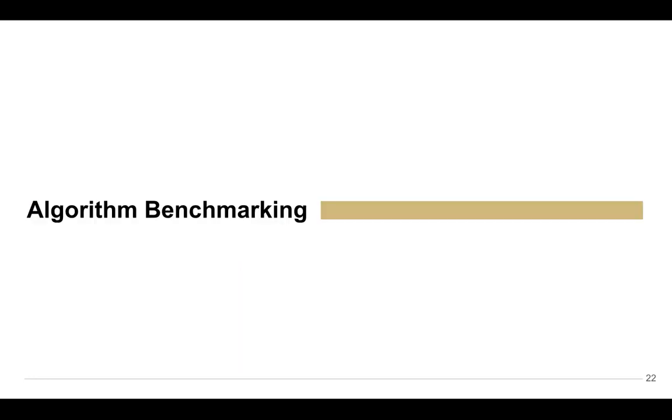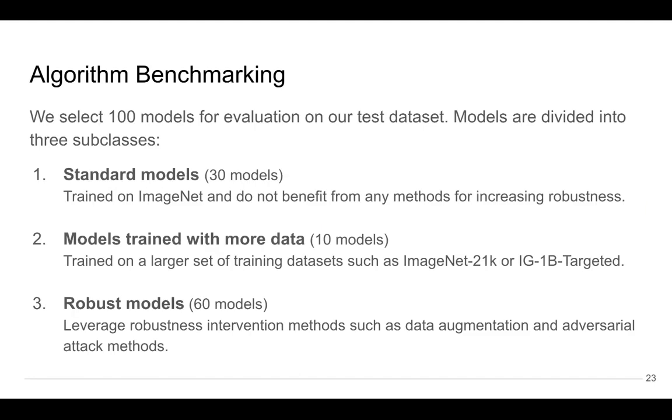We then benchmark a wide variety of models on our dataset. We selected 100 models for evaluation on our dataset. Models are divided into three subclasses. Standard models train on ImageNet and do not benefit from any methods for increasing robustness. Models trained with more data train on a larger set of training datasets such as ImageNet 21K. Robust models leverage robustness intervention methods such as data augmentation and adversarial attack methods.